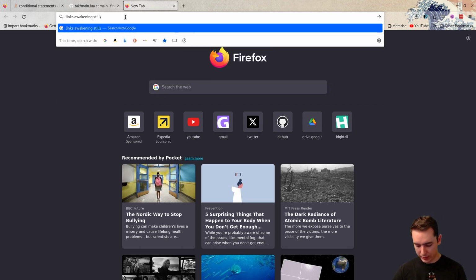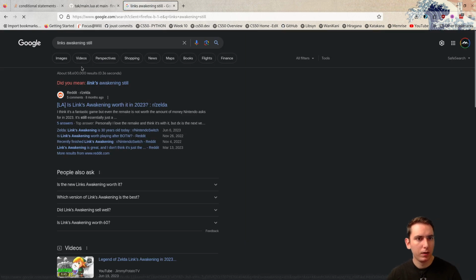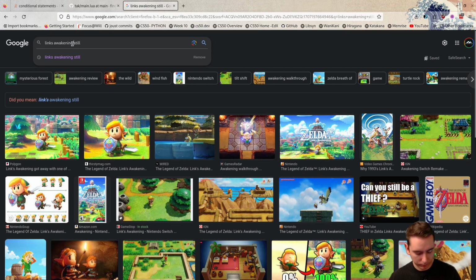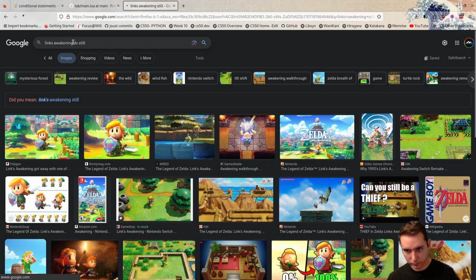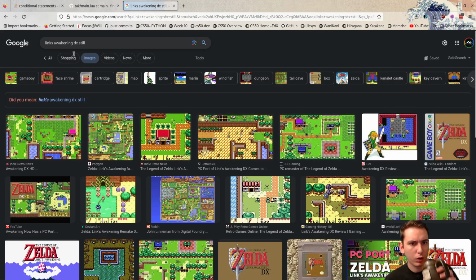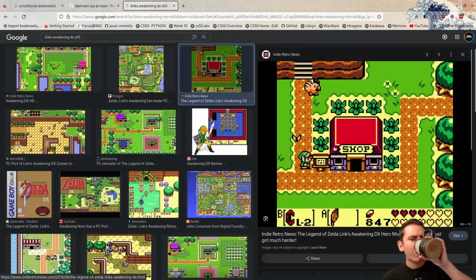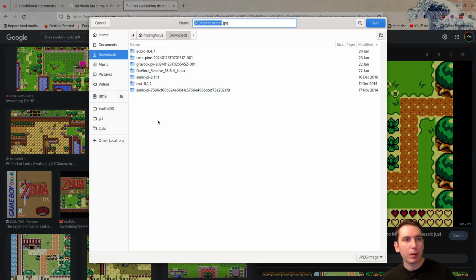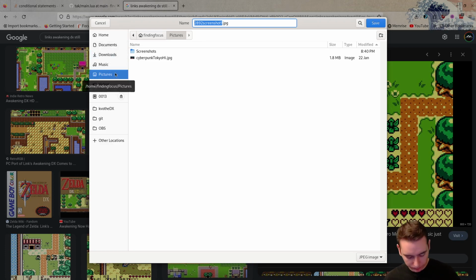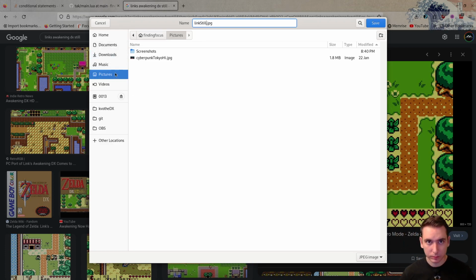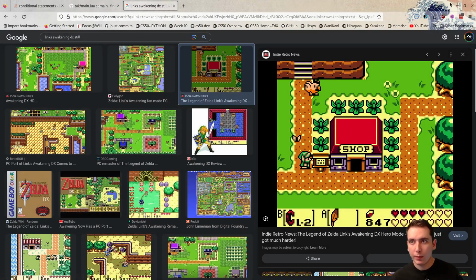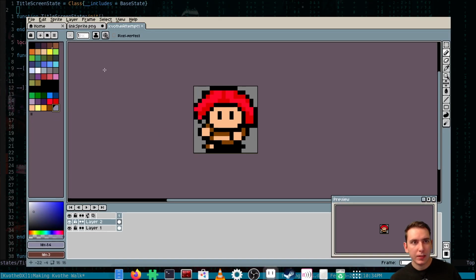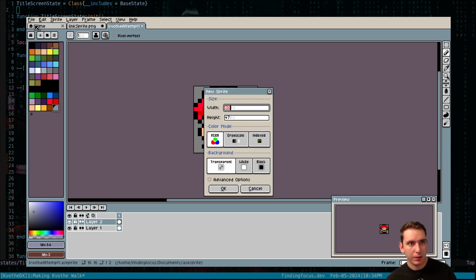So if I grab a still from the game, what we can do is open this up in Sprite at the same resolution, right?